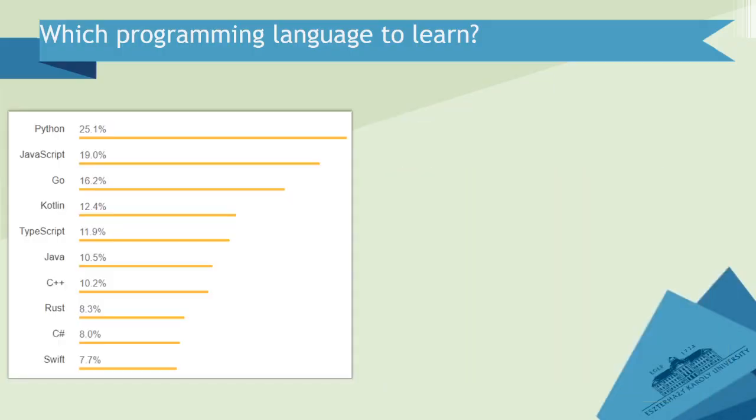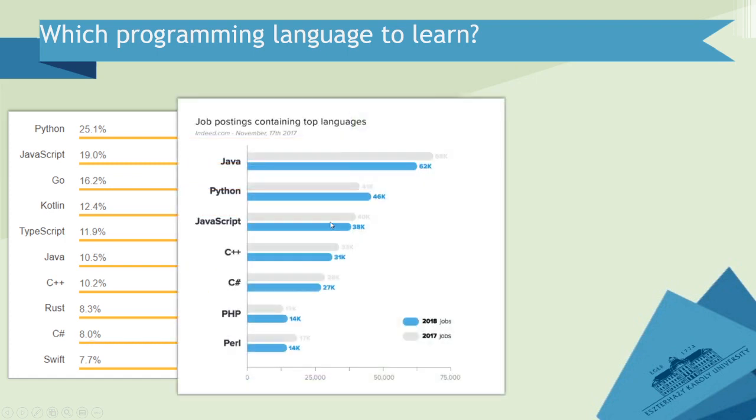Okay, so I also browsed some statistics on the internet. These statistics are from a few years ago, and here you can see that there are languages which are much more popular than C#, but actually it depends on which statistics you look at. So here you can see another statistic from 2018.